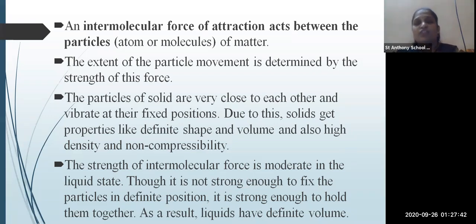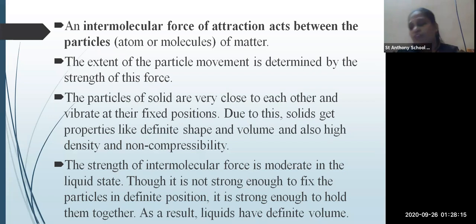The particles of the solids are very close to each other. Just now we saw the figure in which the particles in solid are very close to each other. They vibrate at their fixed position. Vibrate means they move at their fixed position. So what properties does the solid have? From this we can understand that the solid has the property of definite shape and volume, as well as high density and non-compressibility.